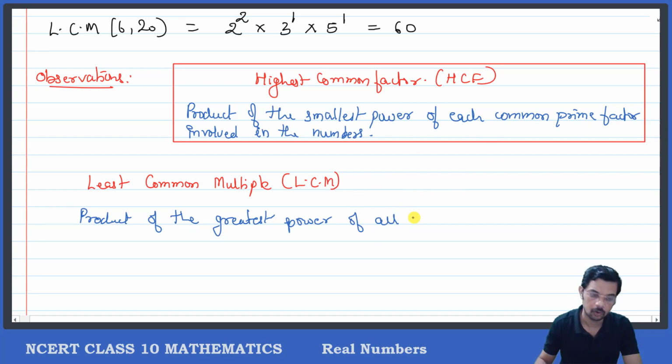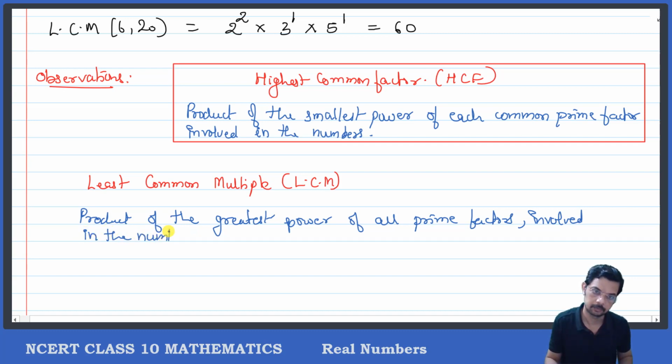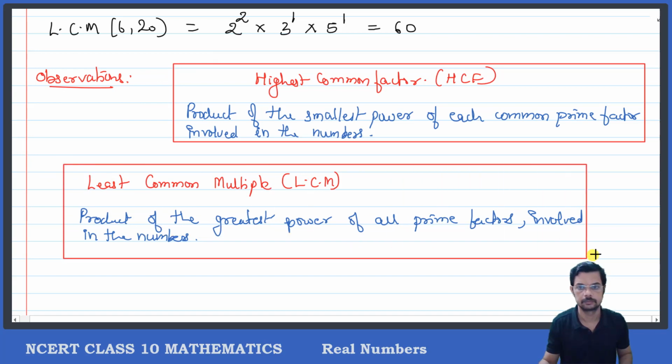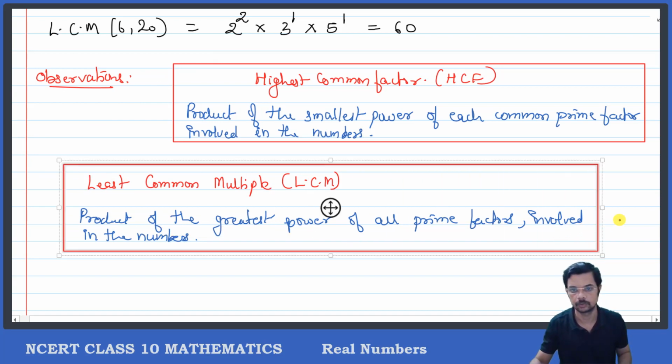In this case, it is all prime factors, or each prime factor involved in the numbers. I hope the things are clear. So this is the second thing that you note down.